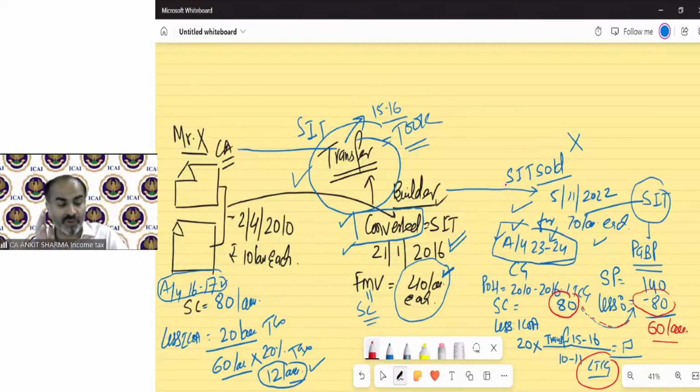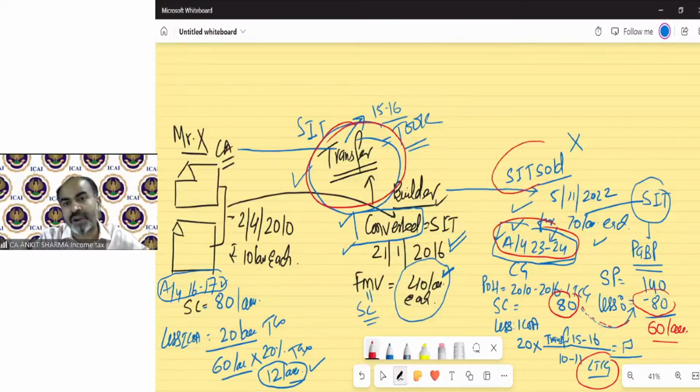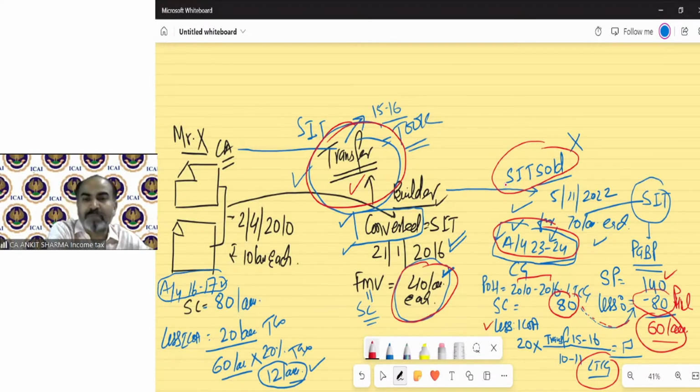So remember, in case of conversion, the transfer year remains the same; just the chargeability year changes. The chargeability year will be the year in which the stock in trade has been sold. In that year, we need to calculate as per the provisions, assuming it would have been transferred in the year 16-17. So the period of holding will be the normal period of holding, sale consideration will be the FMV, and cost will be as per the normal provision. Whatever your sale consideration is will become the purchase price or cost for the business head, and this will be my sale consideration for business. This 60 is my PGBP income. So it's very interesting.